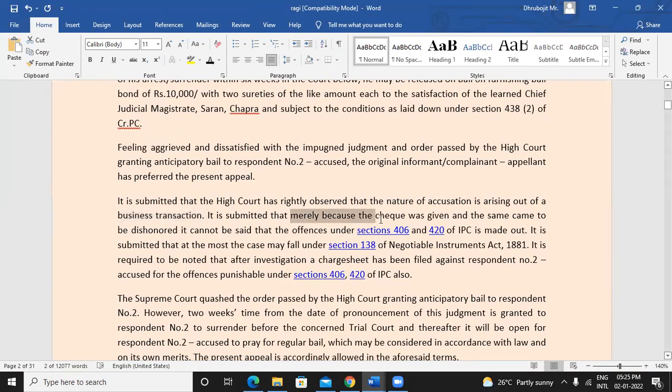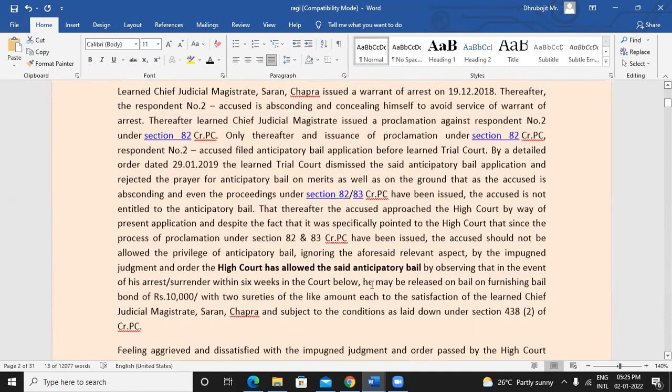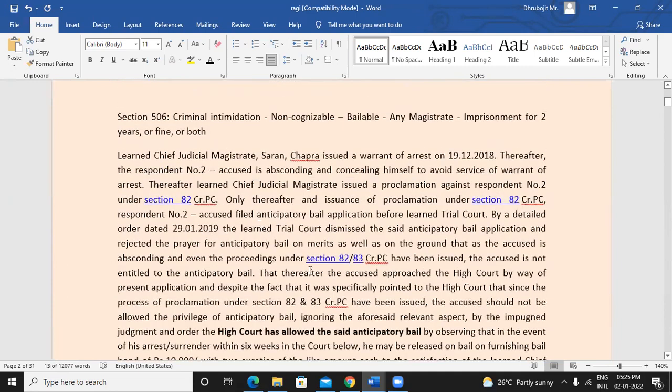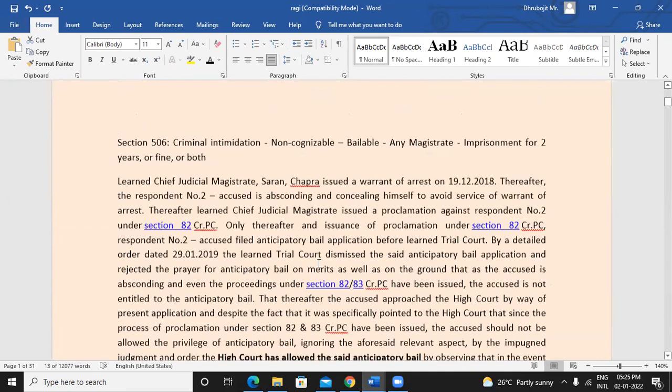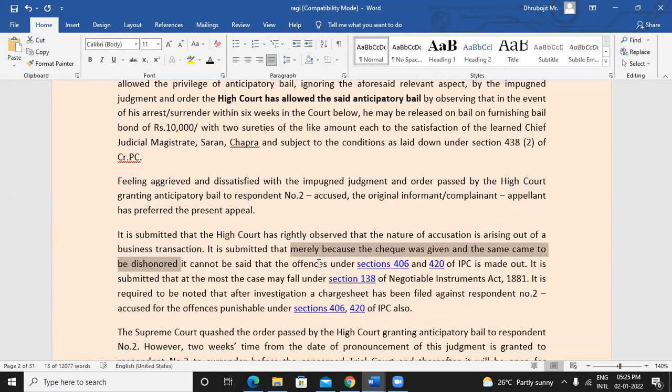So merely because the cheque was given and the same was dishonored, it's not that in every single situation it would be a case of cheating or criminal breach of trust. Sometimes genuinely something might have happened as well. Just because it's a cheque bounce case, in every single matter 406 and 420 might not be applicable or relevant.